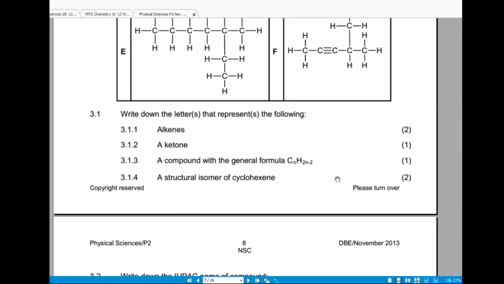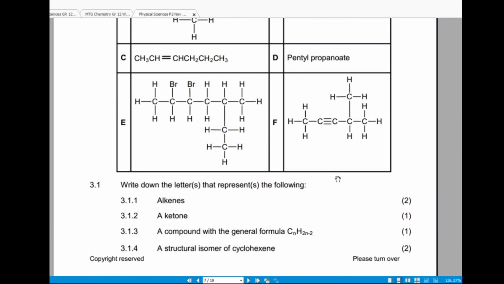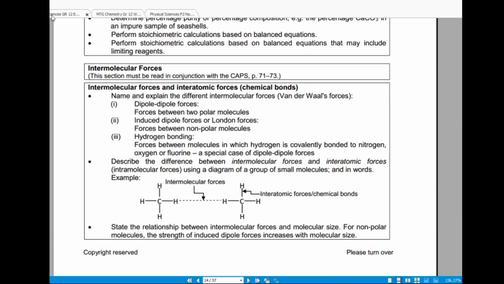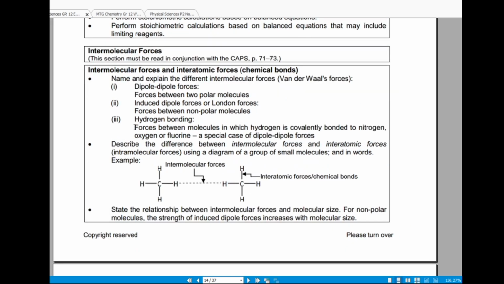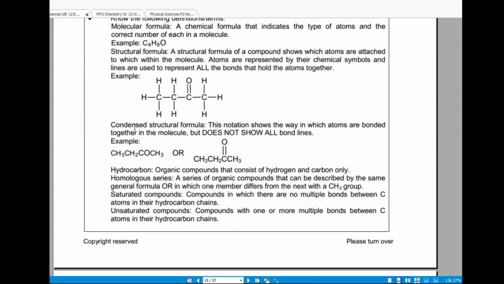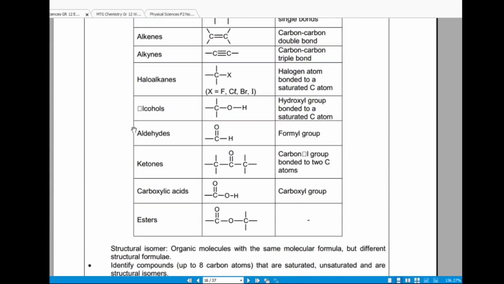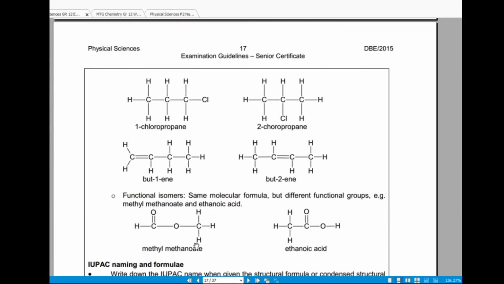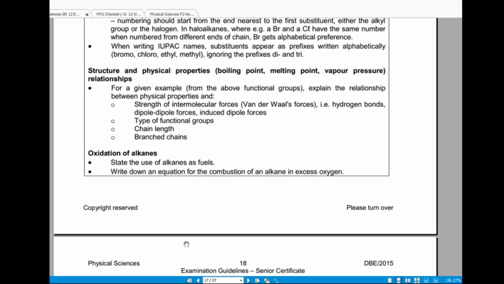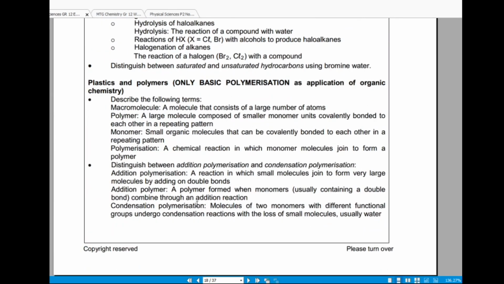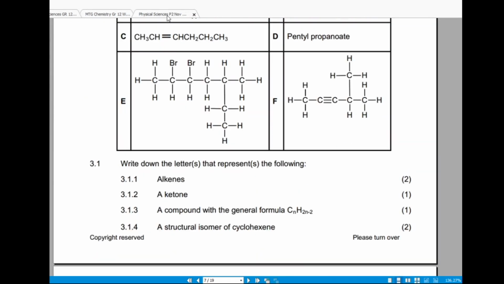A structural isomer of cyclohexene, right? I'm not sure if cyclohexenes are actually part of our syllabus. I've never come across cyclohexenes before, so I think I'm going to skip that one because we don't have cyclohexenes in the exam guidelines. If you check, I doubt it's part of our syllabus, right? If it is, I'll come back to this question, but for now I'll just skip it. Okay.